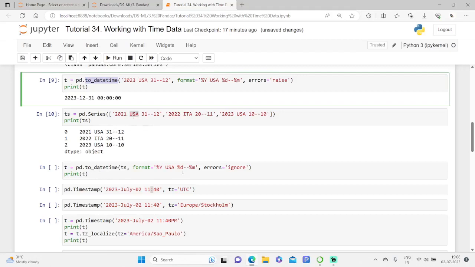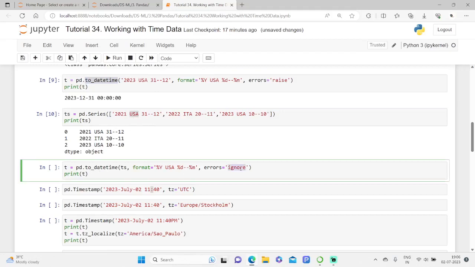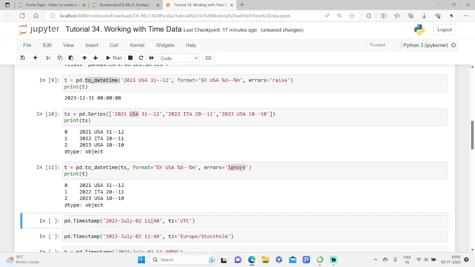Kindly observe what we get after executing this. Here we specified the errors parameter as this, and after running this command we did not get any error message. In fact, we expected a conversion error, since the second line of this series contains a string that does not match the format entered. Indeed, all the lines have kept the type of the source data, that is object.